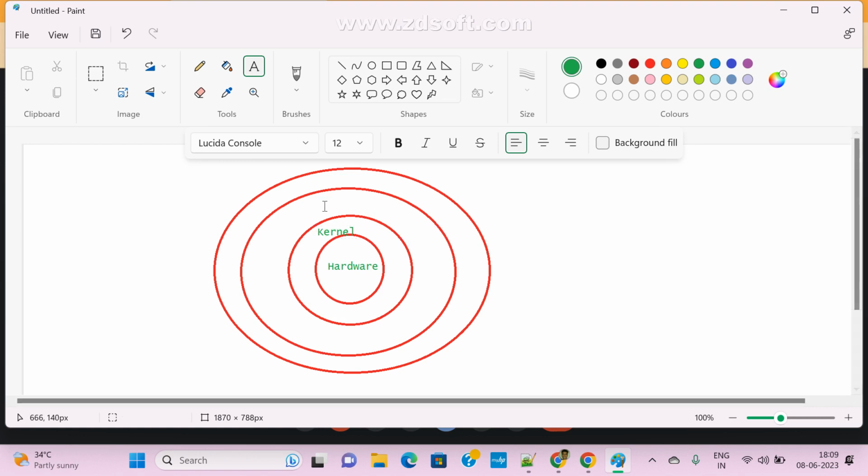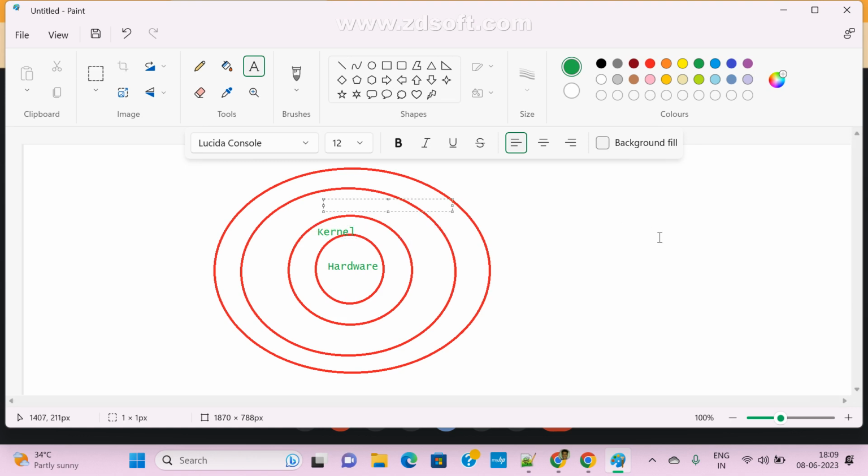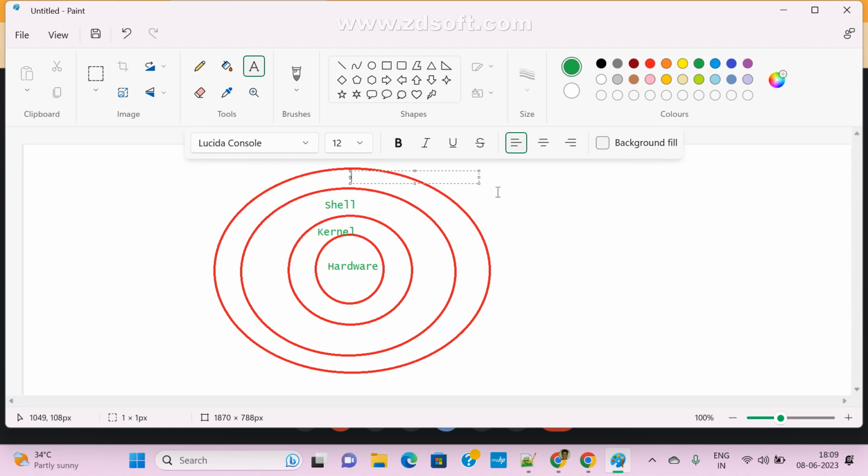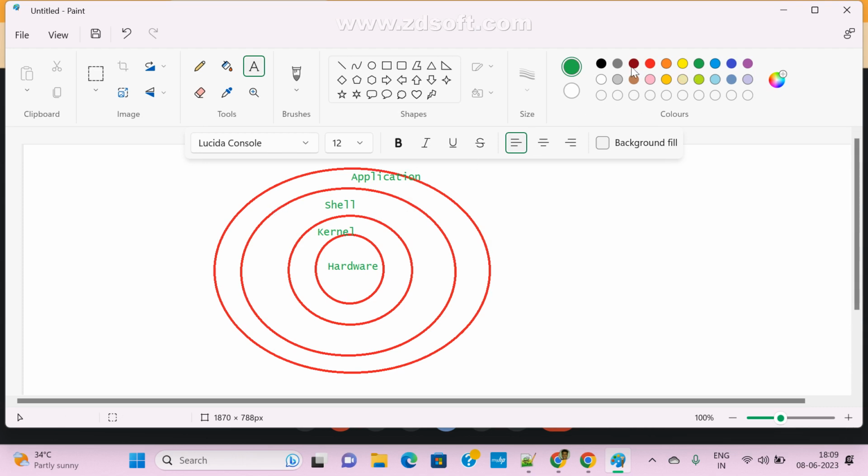On top of the kernel, the shell layer. On top of that we can use the application layer, and finally the top one is the user layer. Sometimes we directly say application and user layers.